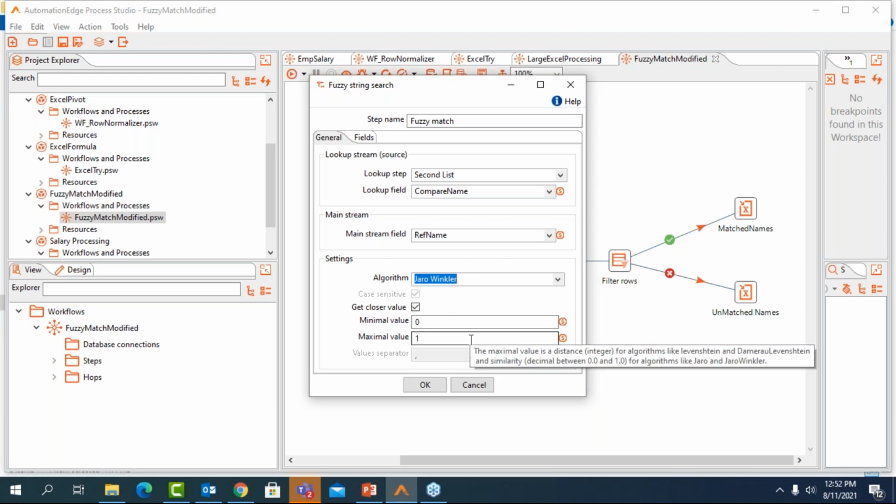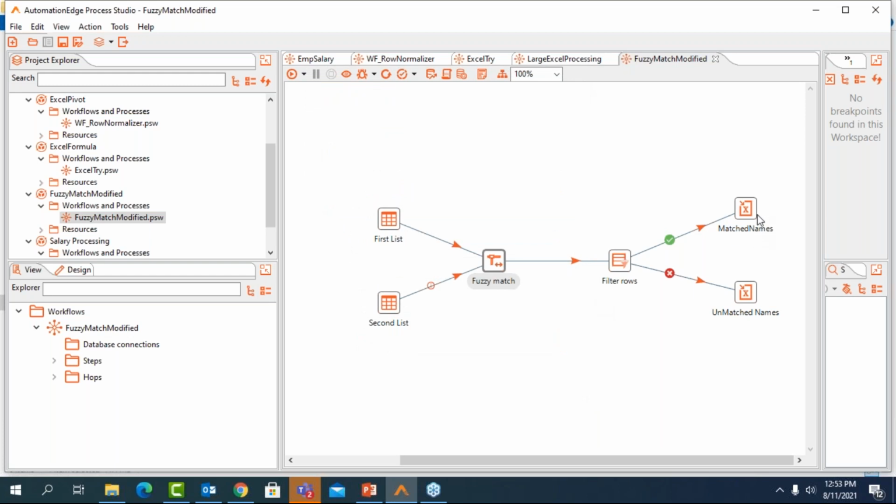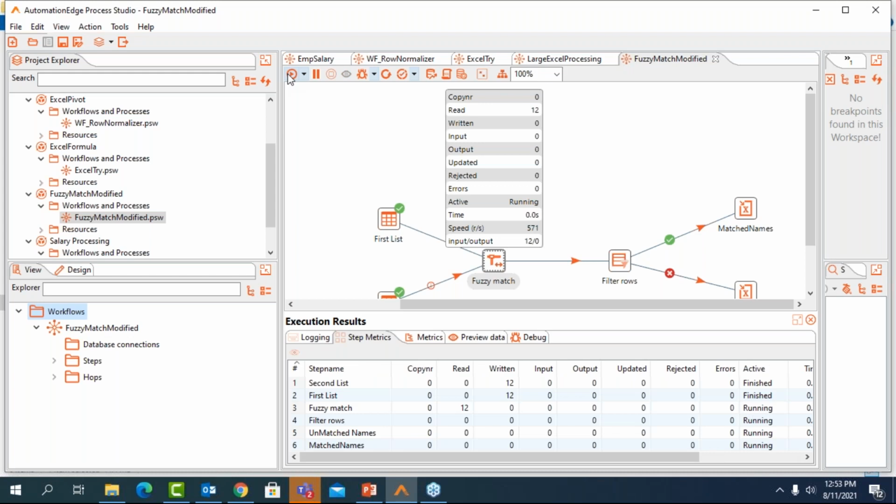With these algorithms, we have also specified minimal and maximal value. So the names that are an exact match will have a maximal value of 1, and the names that do not match at all will have a value of 0. So going ahead, you can separate these files, like I can have the matched names and the unmatched names. I can also have a threshold value with a filter plugin available, wherein I can decide the names that are matching above 50%, I want it in a different file. So all of these things are possible. And then we have used a filter route to separate the exactly matched names and the unmatched names. So I'm going to run this and you will look at the output.